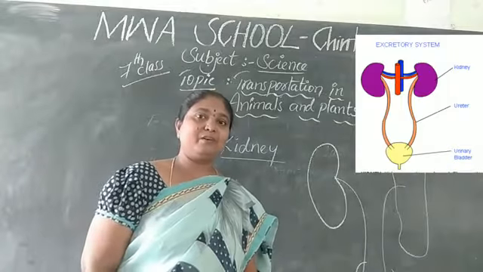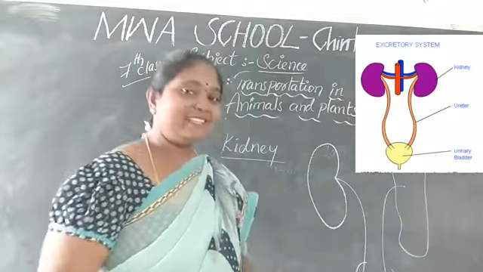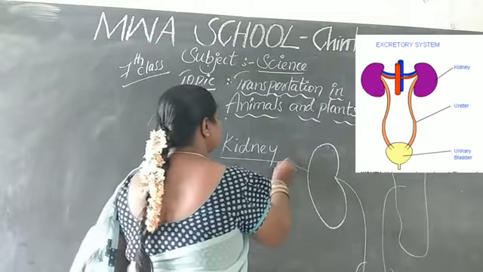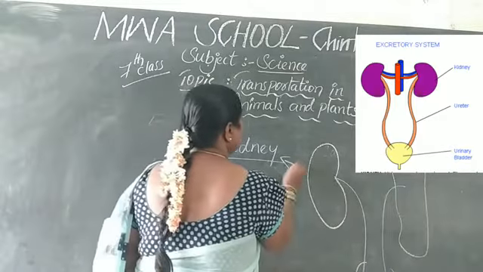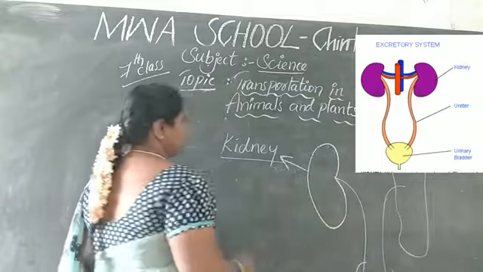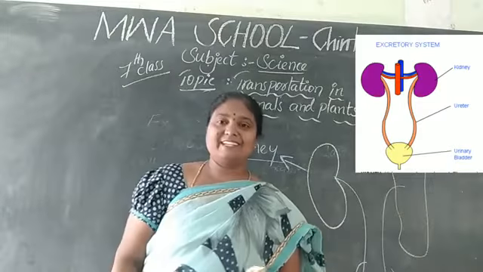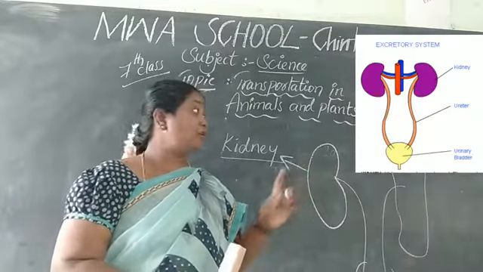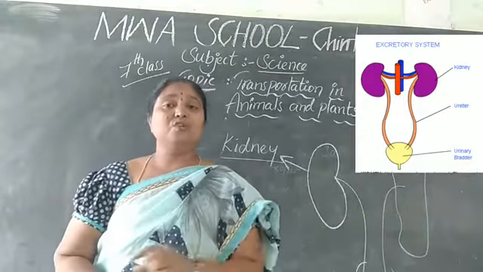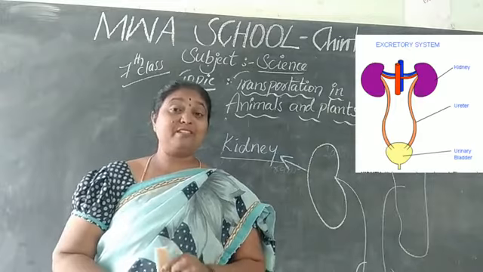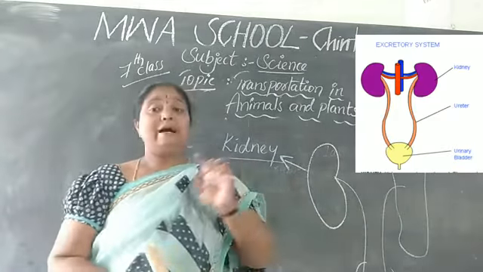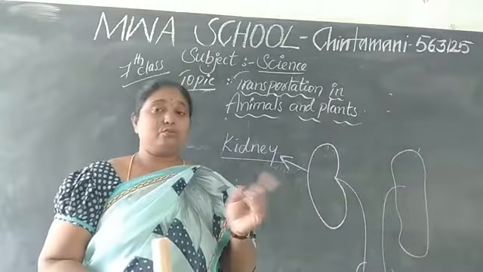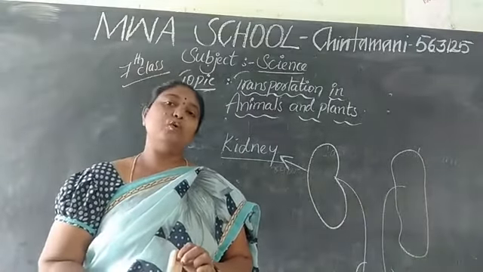This whole thing we call the excretory system, children. We can say this is a kidney, these are the kidneys, and actually this whole we call the excretory system. I'll show the picture for you. You have to draw the diagram. It's very important, children. Not only the excretory system, our heart diagram also is very important. So draw it two times. It's your homework.